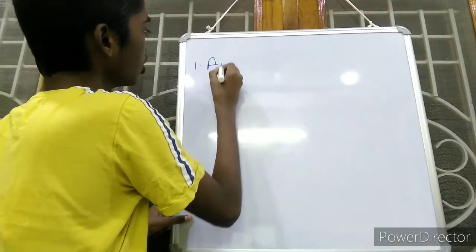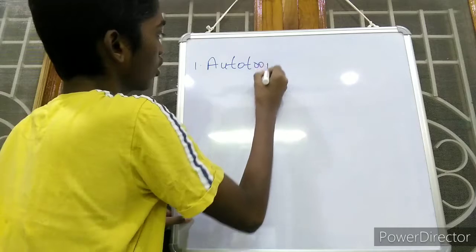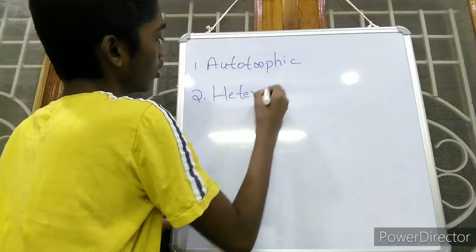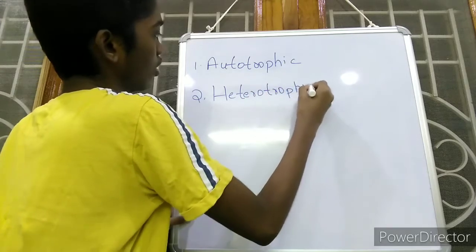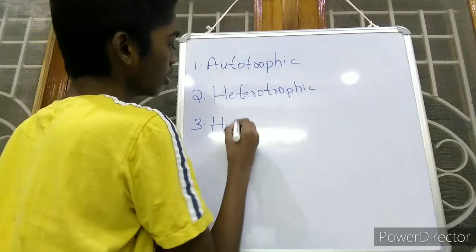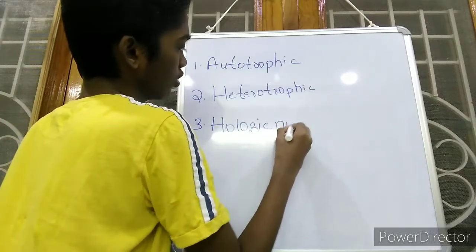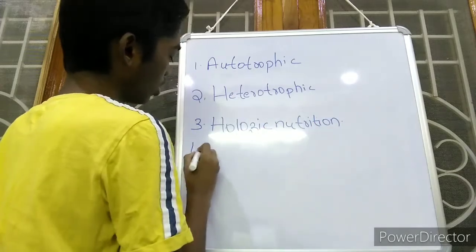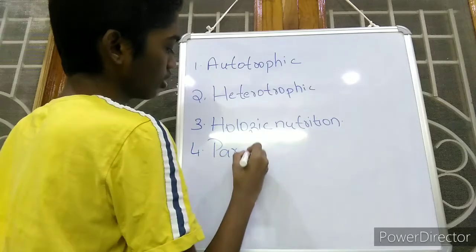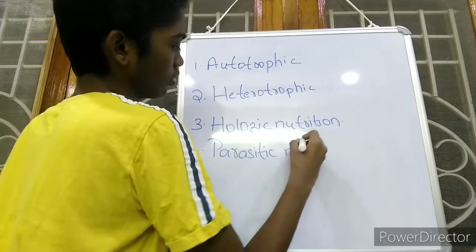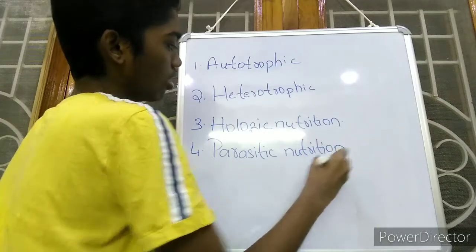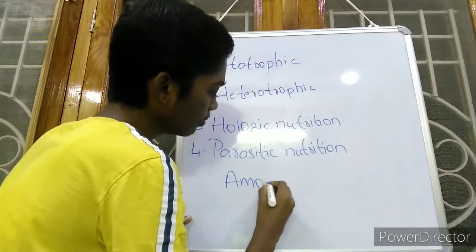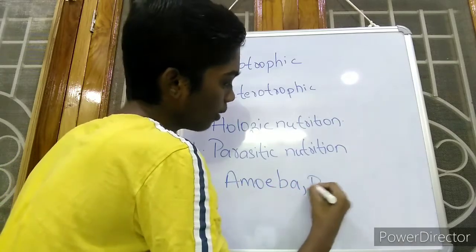Number 1, autotrophic nutrition, number 2, heterotrophic nutrition, number 3, holozoic nutrition, number 4, parasitic nutrition, and I will also explain about the nutrition in unicellular organisms, amoeba and paramecium.